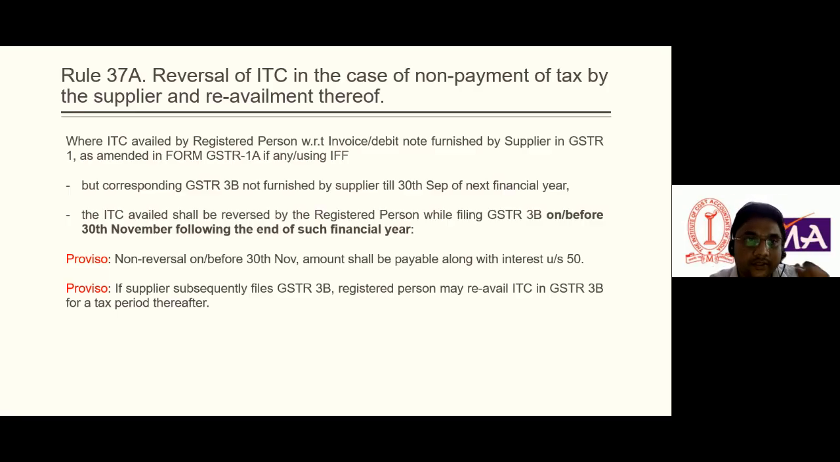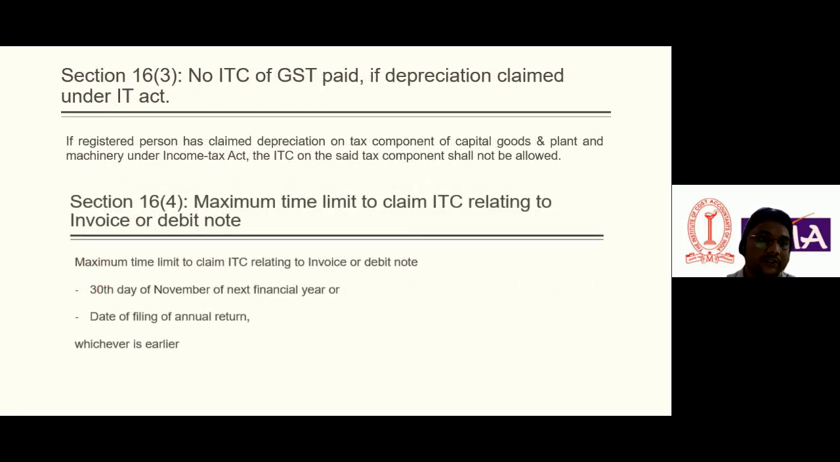So let's go ahead. Now, this is the most important section. Section 16 subsection 1 talks about eligibility, who is eligible to take ITC. We have seen that the person who has obtained registration under GST and has purchased the goods for business purposes, these are mainly the two conditions which make a registered person eligible to take ITC. Section 16 subsection 2 mentions the conditions to avail the ITC. There are 5-6 conditions mentioned in section 16 subsection 2, and they have to be fulfilled.